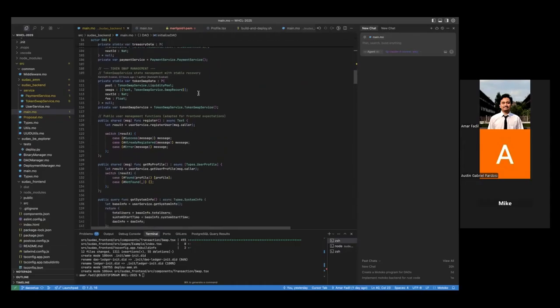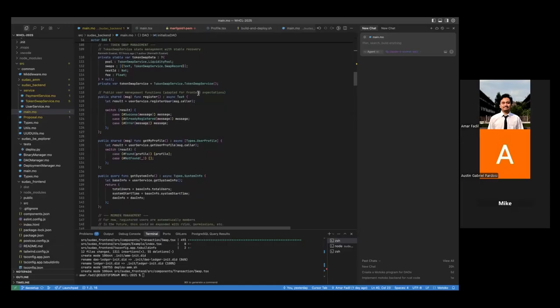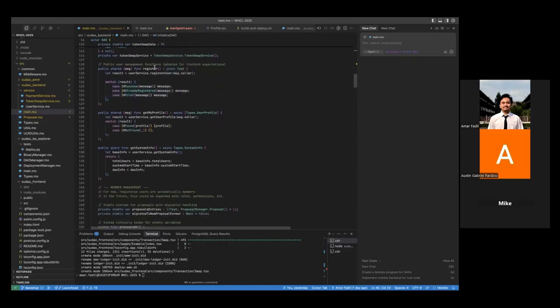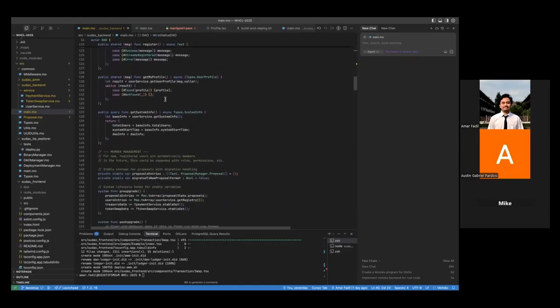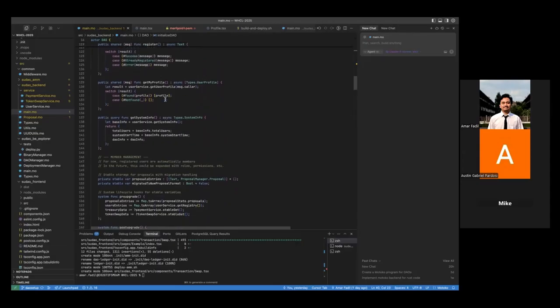So basically, for each DAO, we will have a token, which can be swapped with other ICRC or ledger compatible tokens, which basically users can stake their own currency to get the token for each of our DAOs. And then we also have functions like register and get profile for user management.